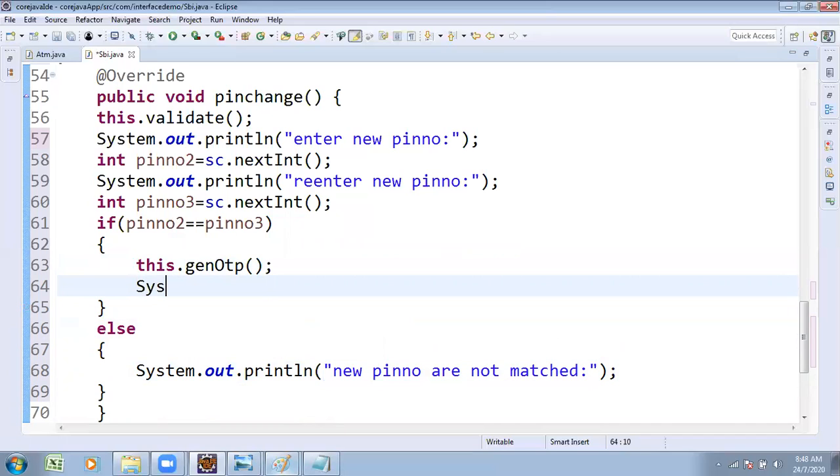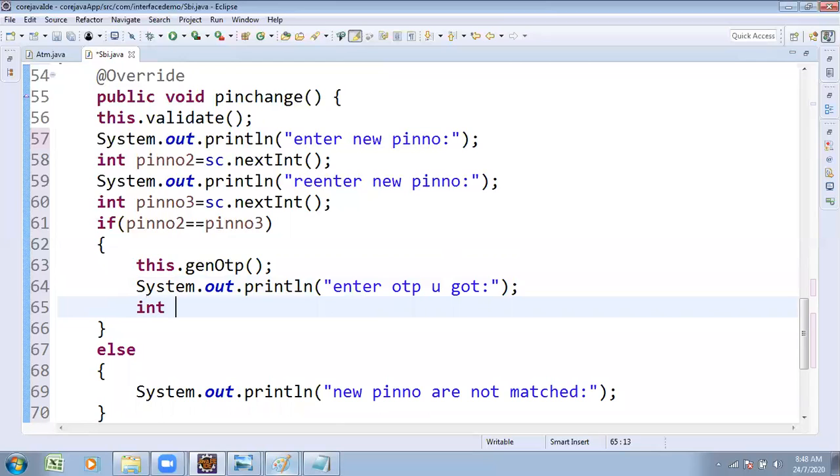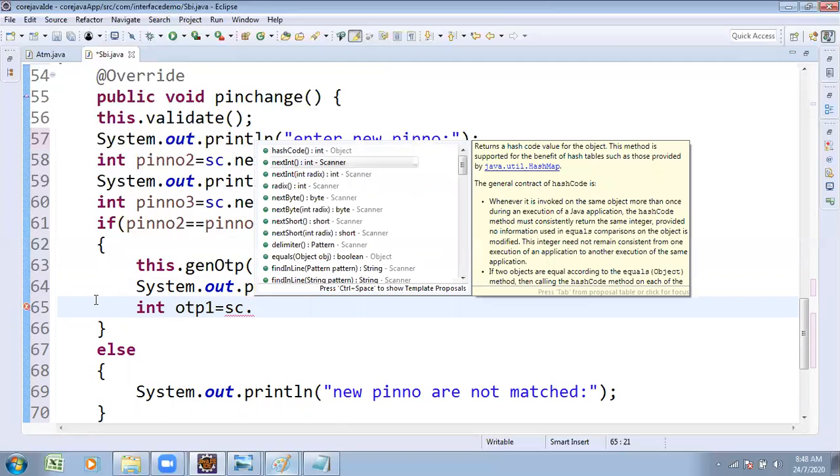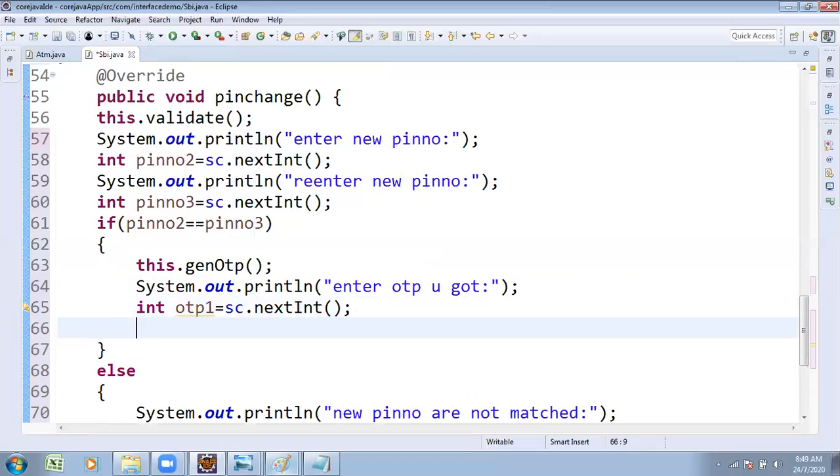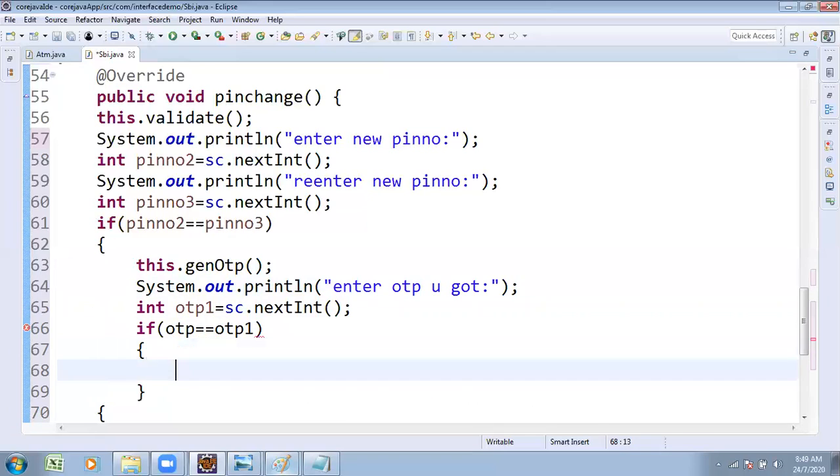After getting the OTP, it asks you to enter the OTP. So enter the OTP you got. Int OTP1 is equal to SC dot nextInt method. After entering the OTP, we cross-check whether the OTP on record and your entry are both matching. There is some logic we have to write. If not matching, the related else block runs.